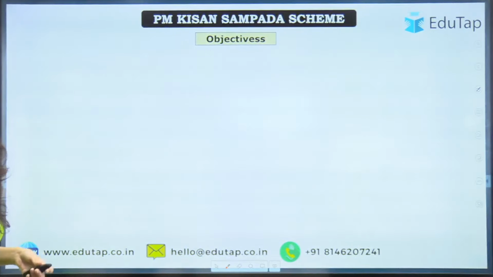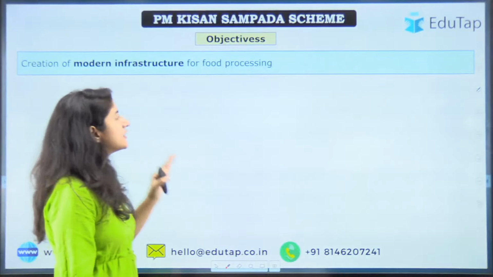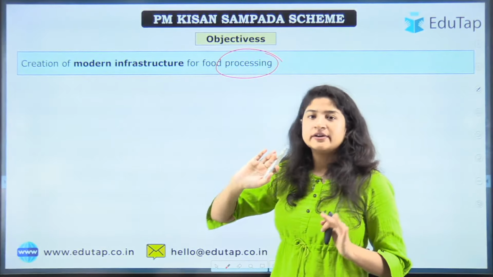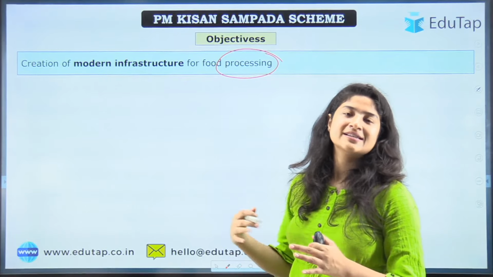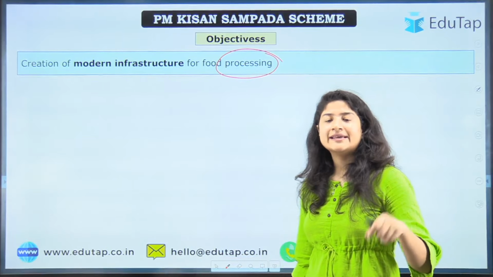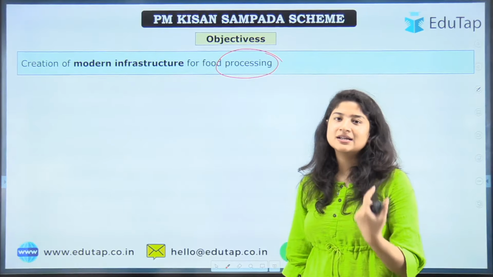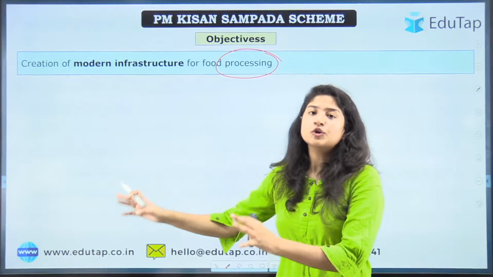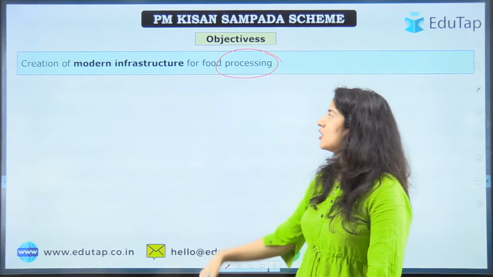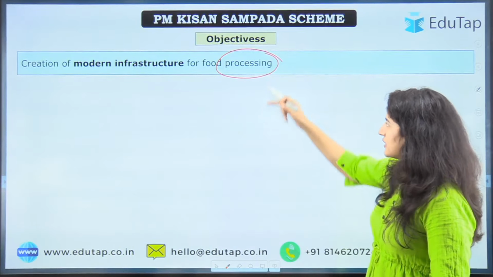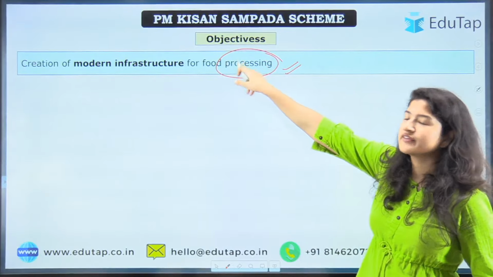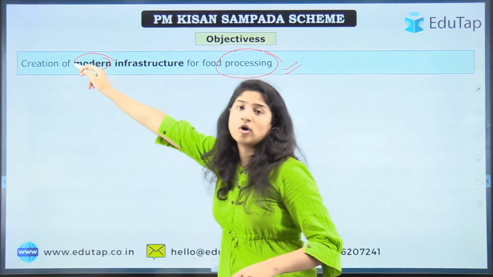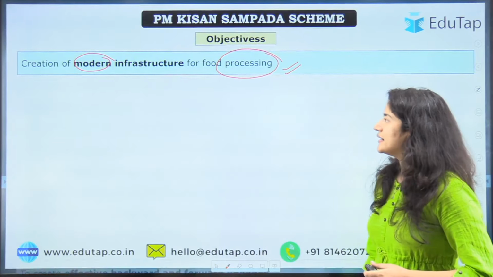Now let's look at the objectives. The first objective is to create modern infrastructure for processing. We know that the government has different schemes for taking care of storage infrastructure and other such things, right? But this scheme is dedicatedly focused on food processing infrastructure, modern infrastructure in that. So more and more food processing infrastructure with better technologies. We are focusing on modern, better technologies being made under this.